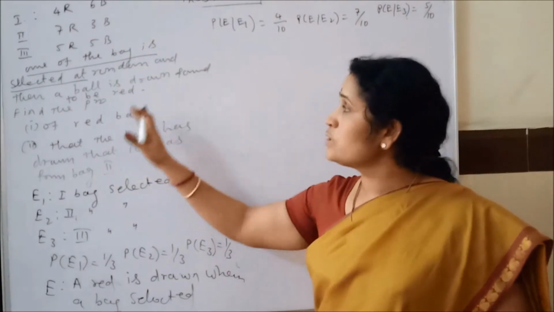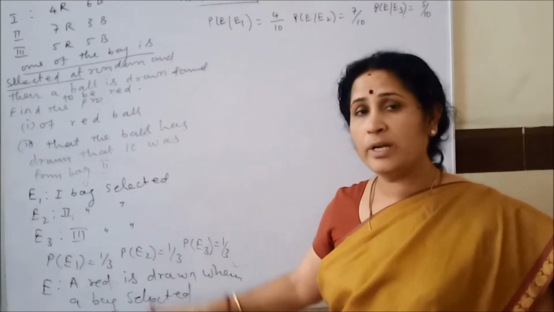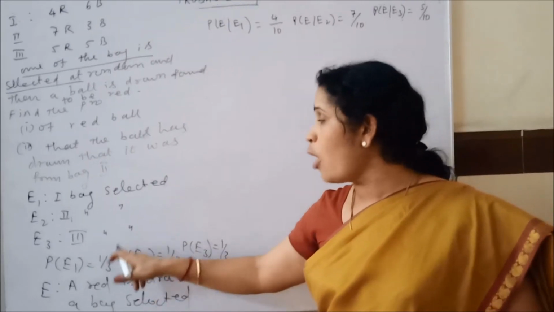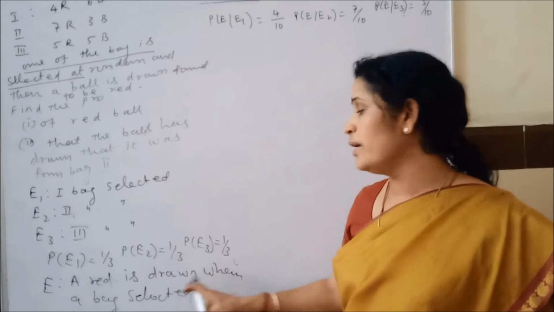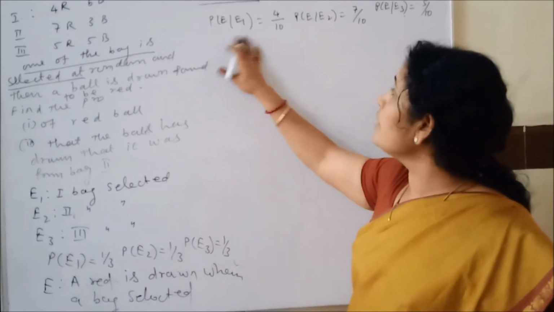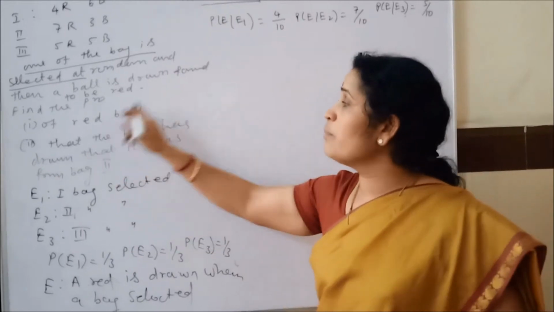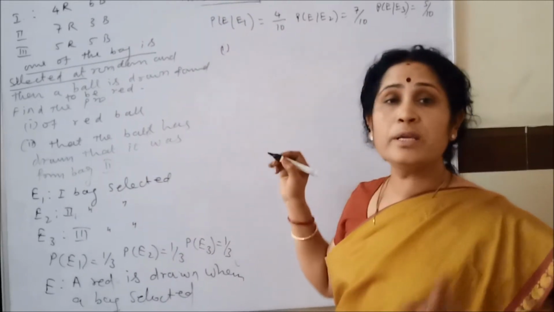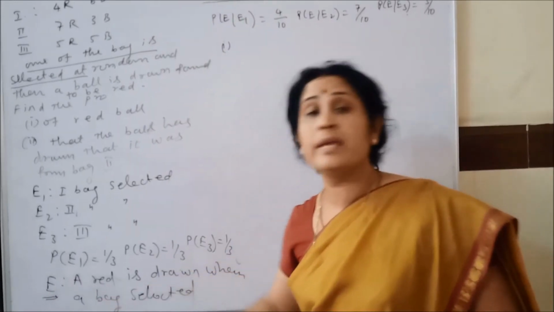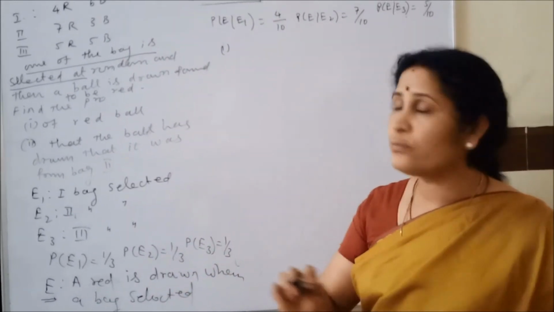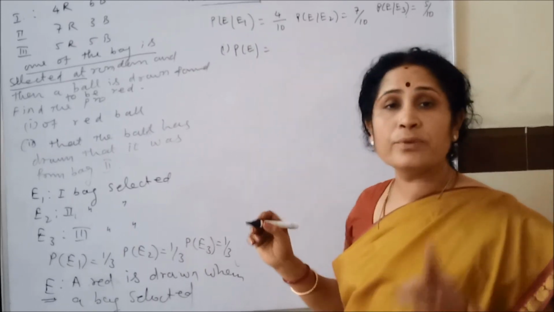See, first one of the bags is selected at random. Those are called particular events, E1, E2, E3. The common event, to which we are giving the name E, is that a red ball is drawn when a bag is selected. Now E by E1, E by E2, E by E3. Now what are they asking? Part number 1: find the probability of a red ball. What is the event red ball? That is event E. This is called the law of total probability. The first part asks for the probability of E.